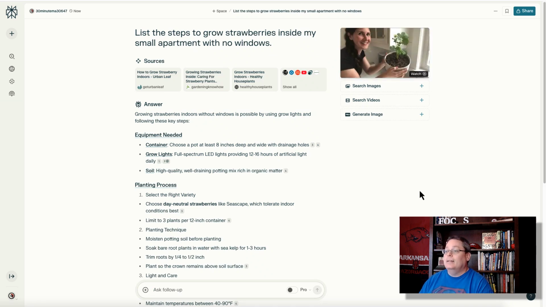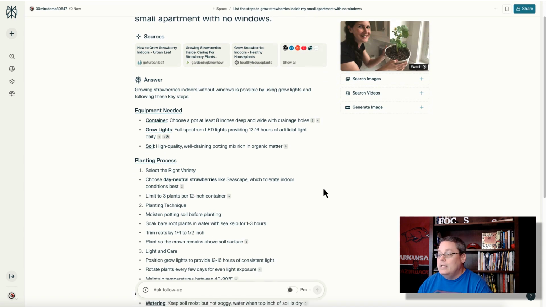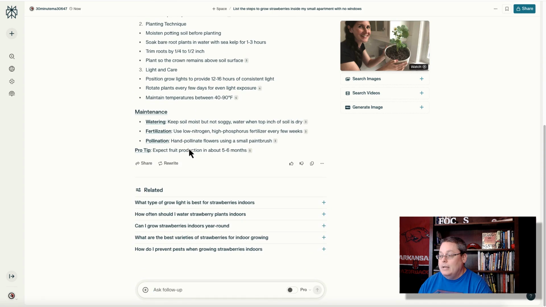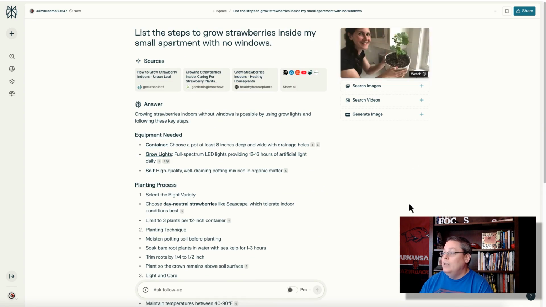Perplexity, it's basically a search engine. It's like using Google and getting all of the sources, whether they come from Google or Bing or any of the other search engines out there, it doesn't matter. Or even if Perplexity is its own search engine, who knows, who cares? I have all the equipment needed listed here and the planning process as well as the maintenance. But look, related questions. And it shows me a video of a real person holding up a strawberry plant.